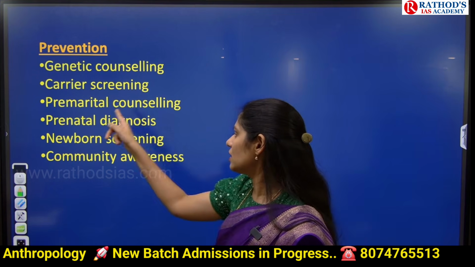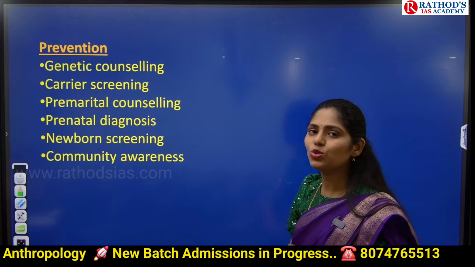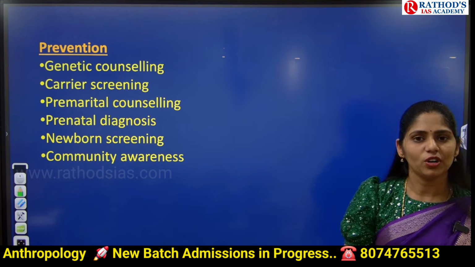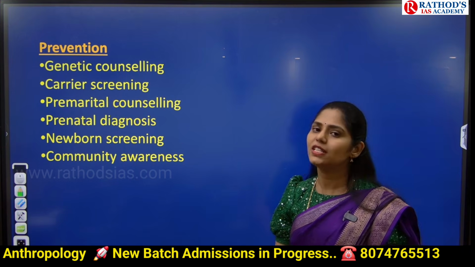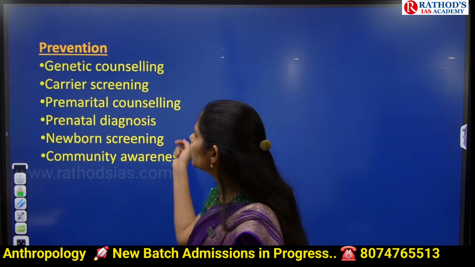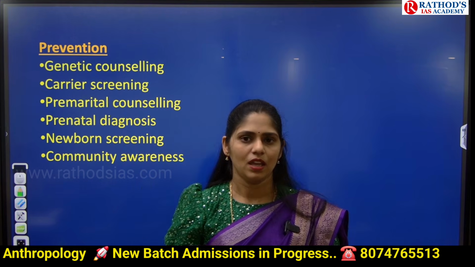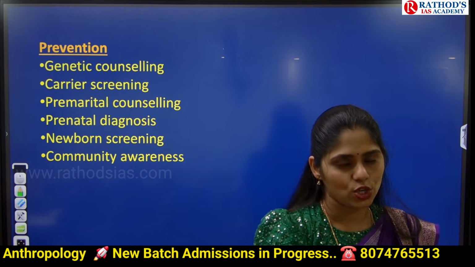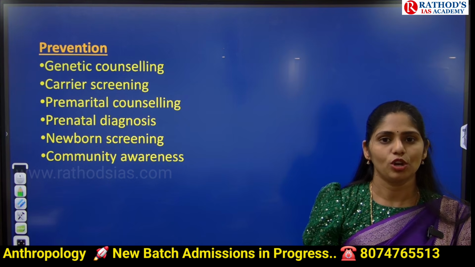The next one is community awareness, which is also very important so that we can prevent these kinds of genetic disorders by stopping consanguineous marriages. So these are some preventive steps we can take. Okay, so this is about this topic. I hope you understood this topic clearly.